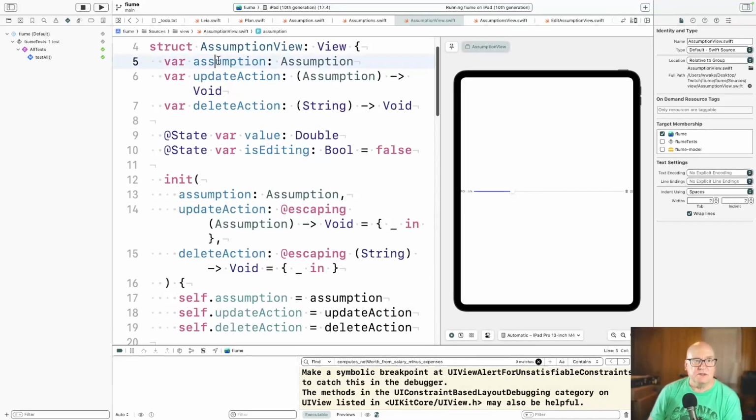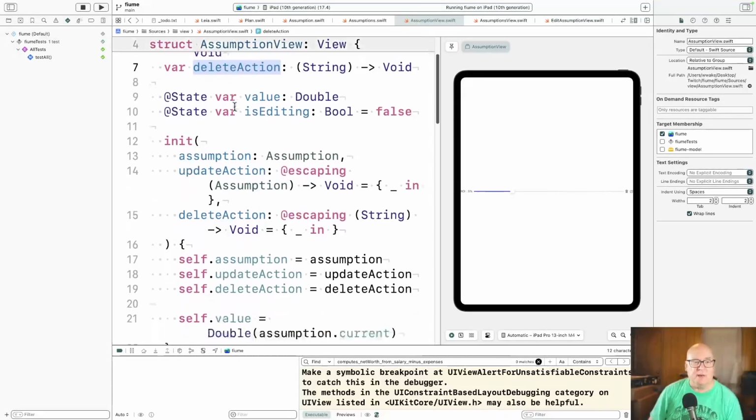So this view, you set it up with an assumption, and it needs an update action and a delete action. The update action corresponds to the little edit button, and delete corresponds to the little trash can. If you do an edit, we call up the edit view, which we haven't looked at yet, and it produces a new assumption based on whatever you saved, and we call the update action so that change gets put in place. That keeps the persistent stuff up at the higher levels. Whatever action you pass in, we just do it.